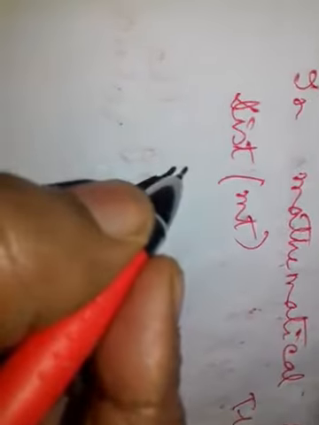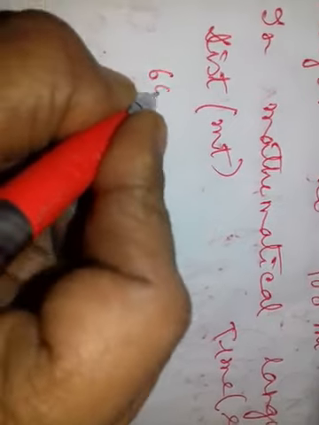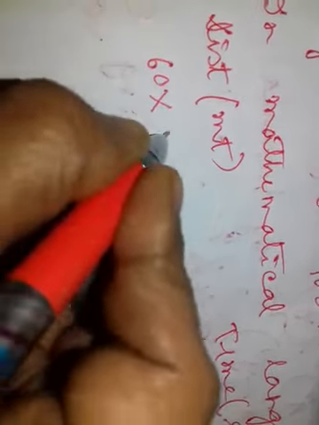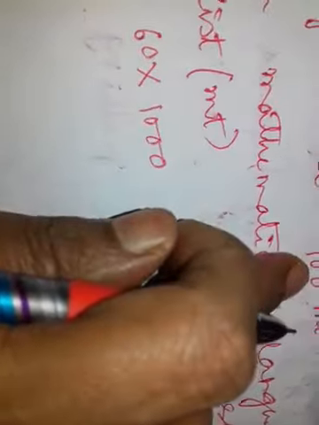Now its speed is 60 km per hour. That means in 1 hour it goes 60 km. So 60 km means 60 into 1000 meter, and 1 hour means 60 into 60 second. Then 100 meter it will go in how much time? So 100 meter, question mark.